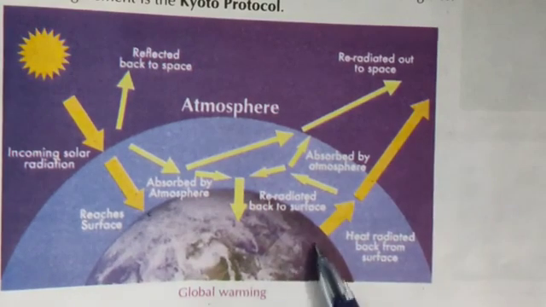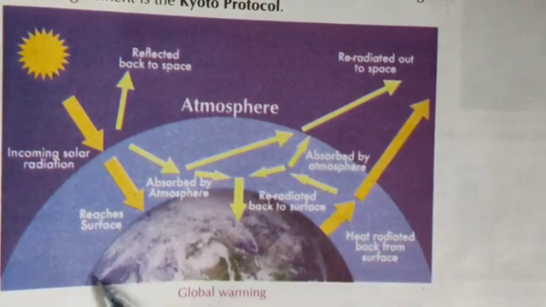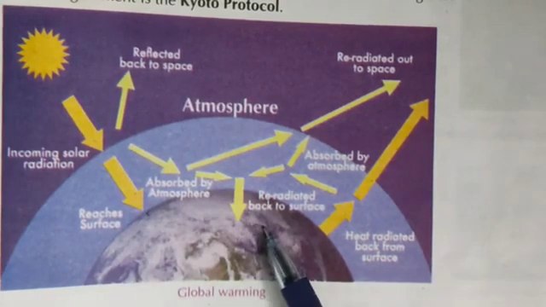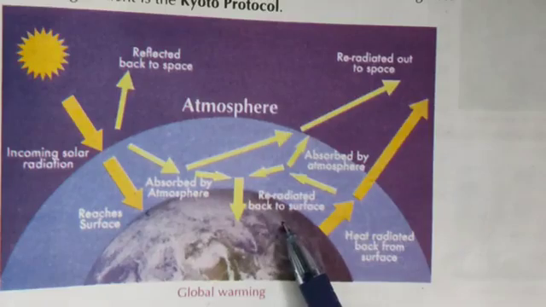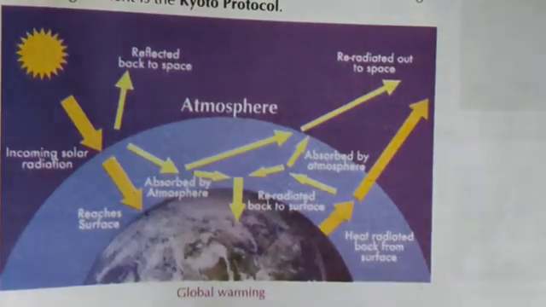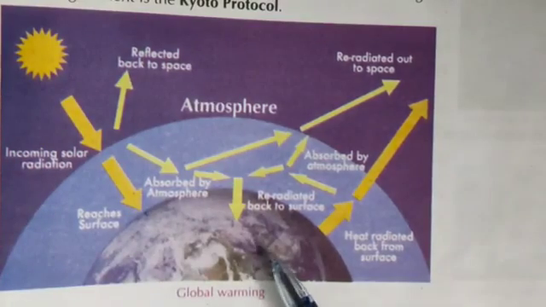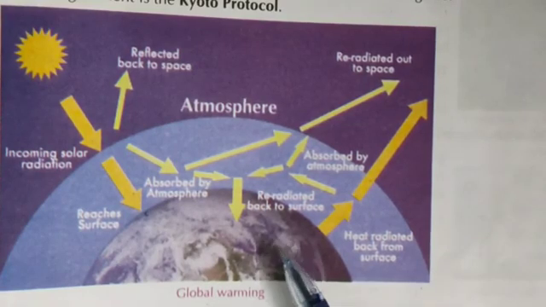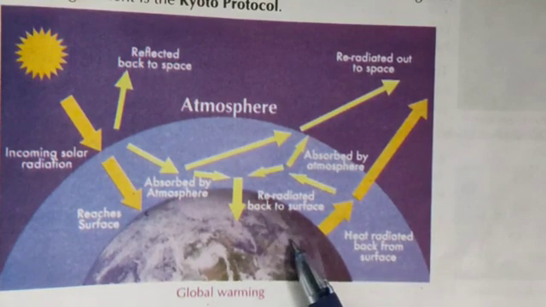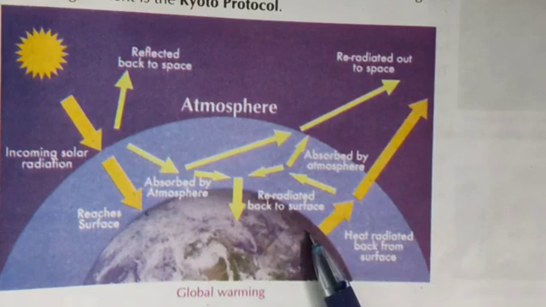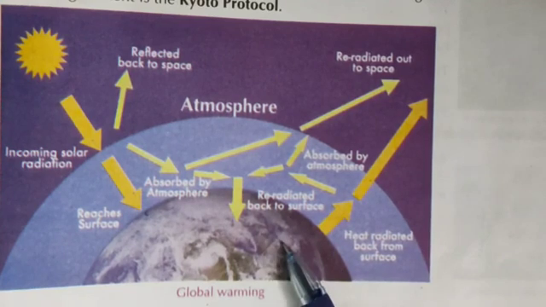This heating of earth's surface, the increase in the temperature of the earth's surface, is called greenhouse effect. And the gases like carbon dioxide and methane which are responsible for this are called greenhouse gases.